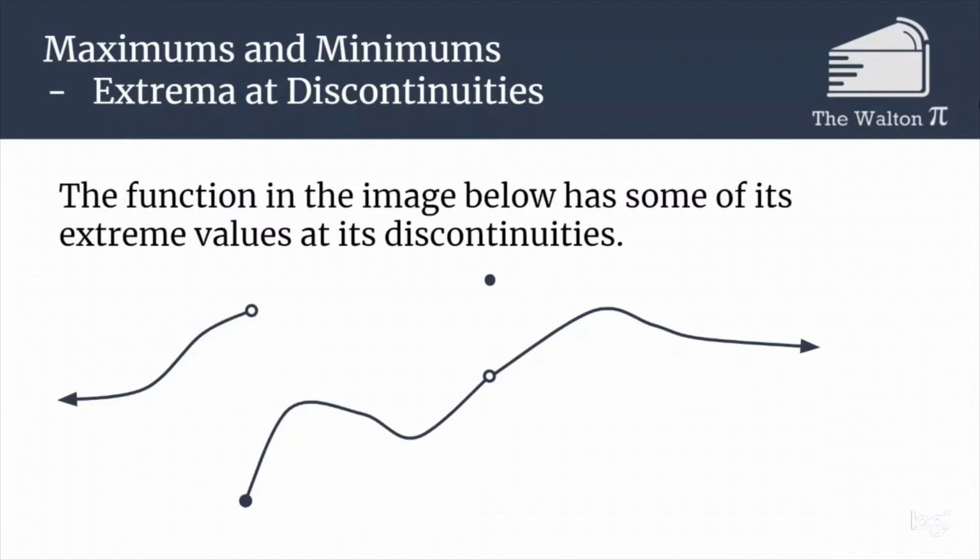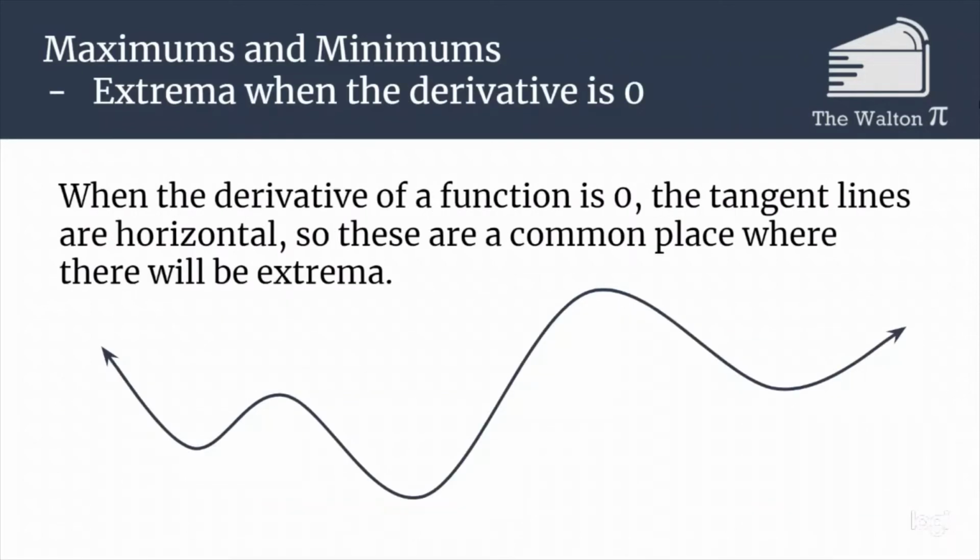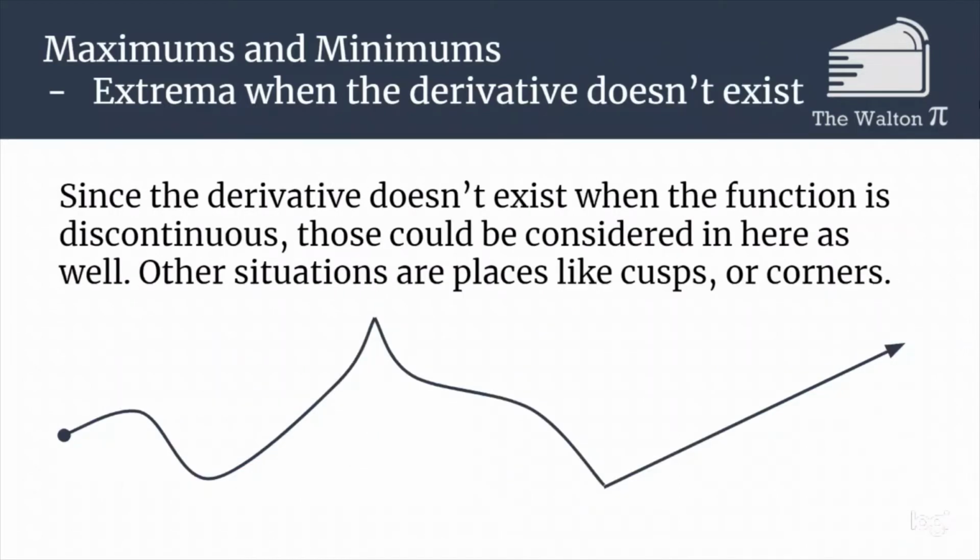This function has extreme values at its discontinuities, and so that's something that we would need to check. We can also have extrema when the derivative is 0, so anywhere where the tangent line is horizontal. At all of these places, the tangent line is horizontal, and so at all of these places we have local extrema. We have local minimums and local maximums. And then other places are where the derivative doesn't exist, so cusps or corners. These 2 points right there are where the derivative doesn't exist. We can't calculate the derivative at that point, and those places are potentially where we might have some extrema.